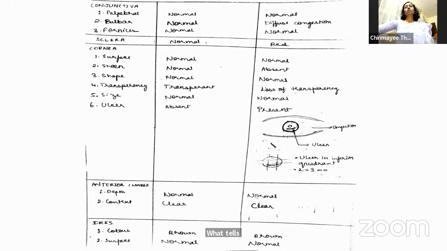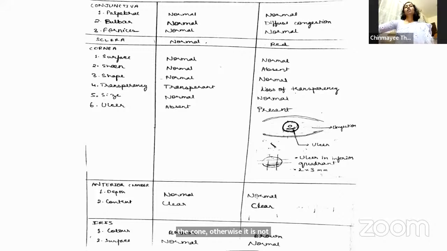Yes, so here you ask the patient to go to the window, stand near a window and look at a distant object in the surroundings, and you observe the corneal surface from the side. If the grill or the grid pattern of the windowsill is distorted, then it indicates that there's an abnormality in the surface of the cornea. Otherwise, it is normal. So that is how you will tell the surface is normal.